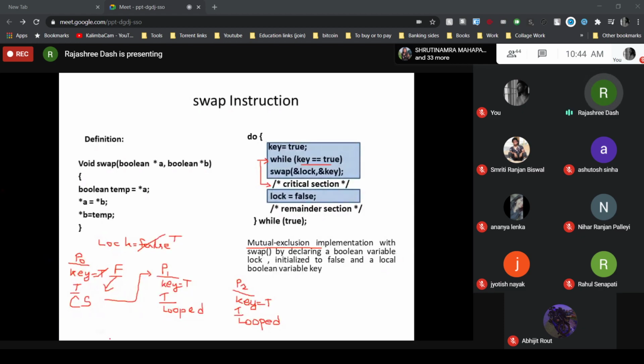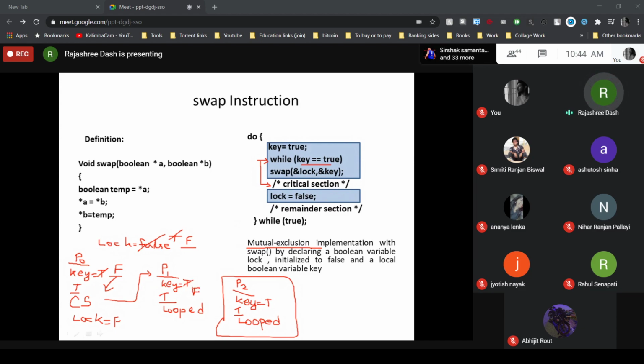Now once P0 completes its critical section, what is it doing? It sets the lock value to false. So once the lock value is false, if there is no P2 and only P1 is waiting, then once P0 has made the lock false, the swap instruction will change the key value to false.